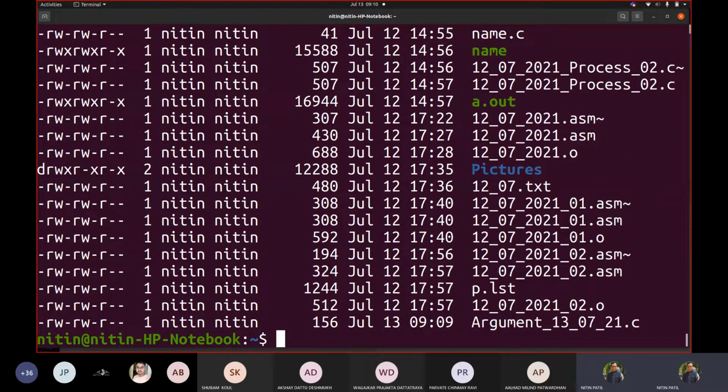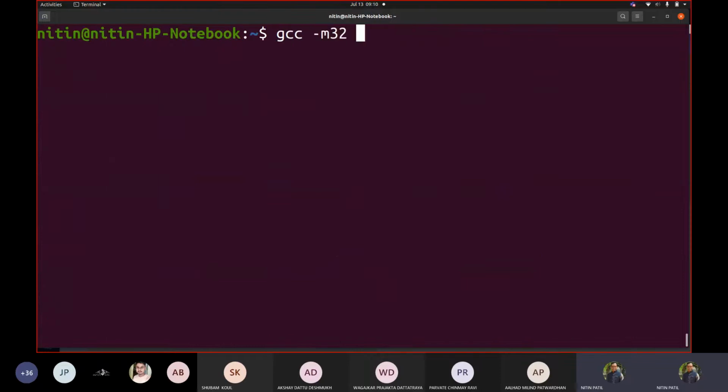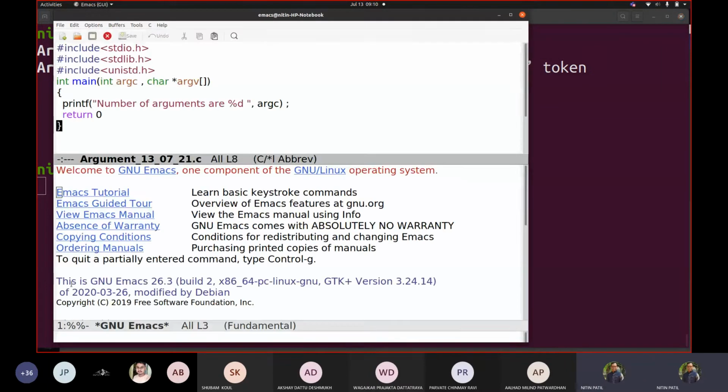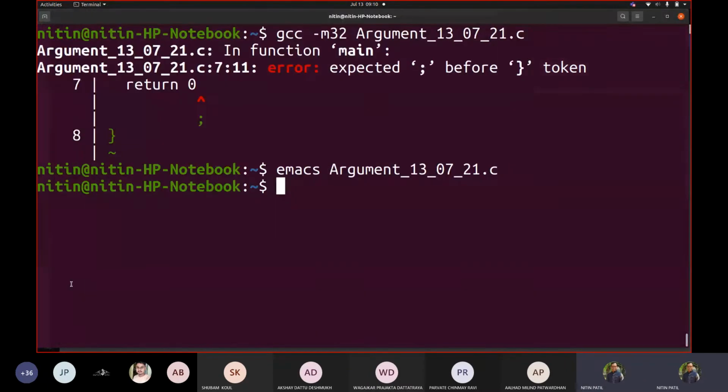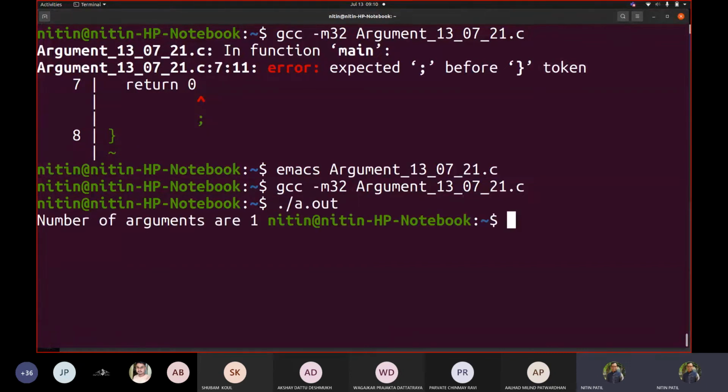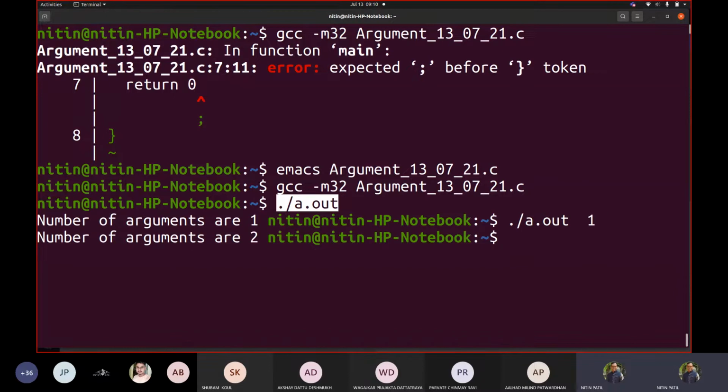So we have code written. So let us create an executable. Sorry, I missed a semicolon probably. Okay, so let me create an executable. So if I write this, number of arguments are 1. So this would be treated as first argument. Okay, so if I write now one there, this is the first argument, this is the second argument. So if I write 1, 2, 3, 4, so total arguments are now.